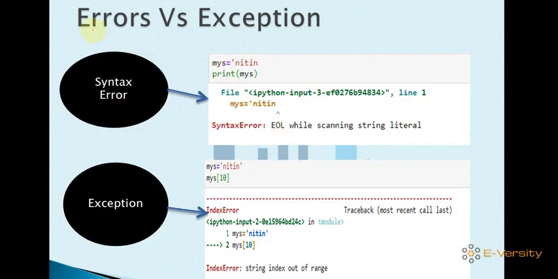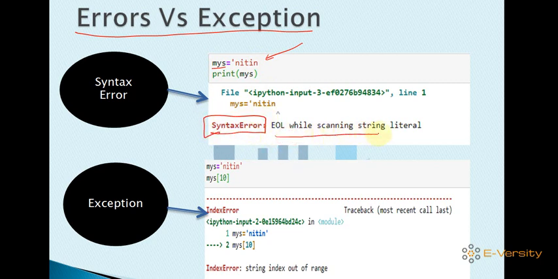I am showing error versus exception with an example. You can see I am writing s is equal to Nitin, and I am missing the single quotes here. So it gives a syntax error: end of line while scanning string literal. But look at this other code. Everything is good here. Line number 1 has no error, line number 2 has no syntax error.